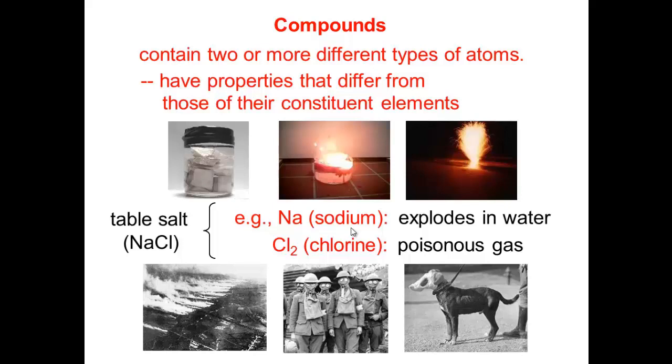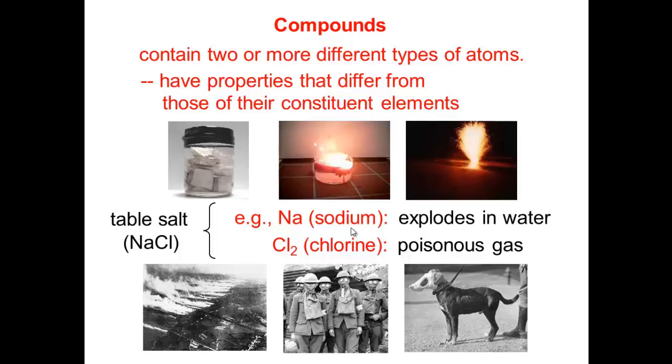For example, here we have sodium. Sodium is a monatomic element which is solid and it explodes in water. And chlorine, Cl2, is a diatomic element and it is a poisonous gas. When they react together to form a compound, they form table salt.